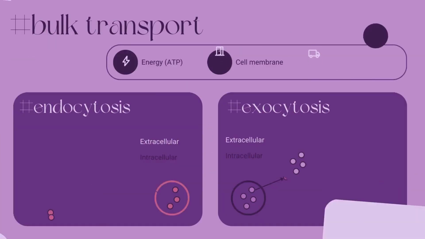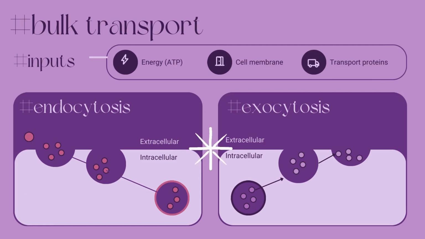There are variations in endocytosis, but all follow the same basic process. First, the plasma membrane of the cell invaginates or folds inwards, forming a pocket around the target particle or particles. The pocket then pinches off with the help of specialized proteins, leaving the particle trapped in a newly created vessel or vacuole inside the cell.